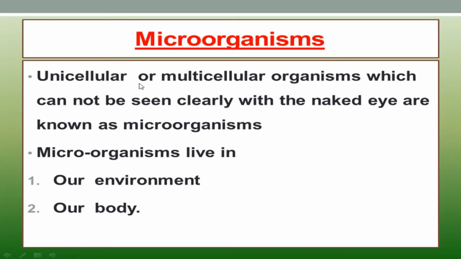Right, now we have learned what is meant by microorganism: unicellular or multicellular organisms which cannot be seen clearly with the naked eye. And then we have learnt that microorganisms live in our environment and our body.